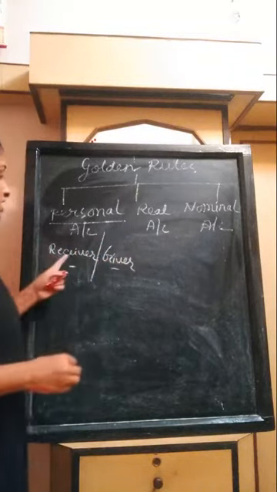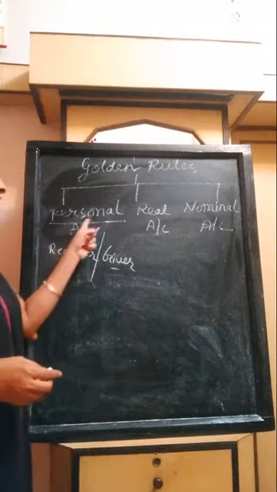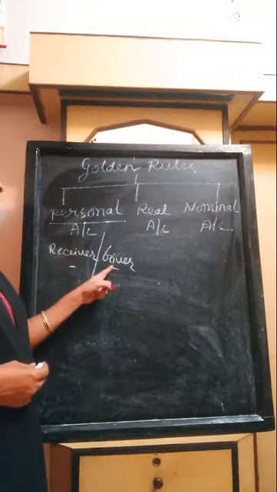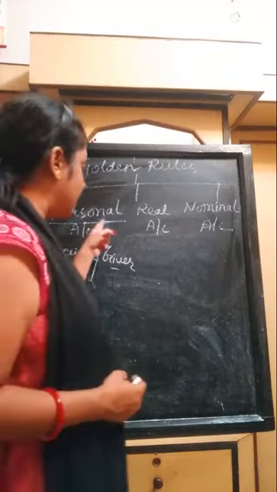Why am I saying receiver and giver? Because this is the personal account, so it is related to a person. Any receiver or giver is a person, that's why it is related to personal account.